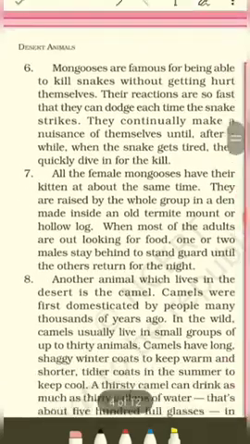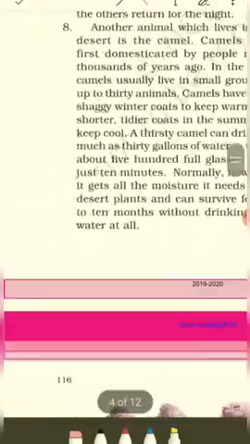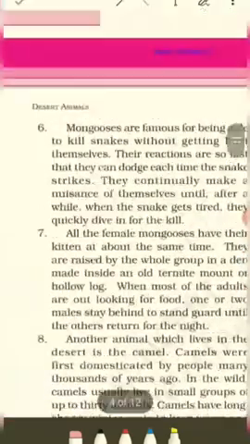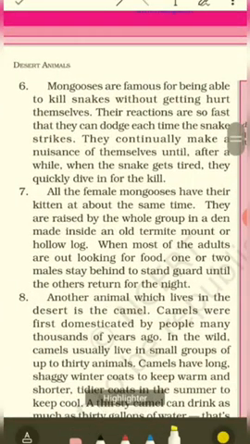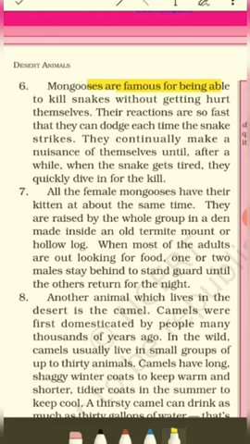So let's read more about mongooses. Mongooses are famous for being able to kill snakes without getting hurt themselves. They are famed for this, isn't it? They are known all over. You must have read fables and stories about mongooses battling it out with snakes. So how does a small mongoose beat a mighty snake which is venomous also? We'll find out the trick here.